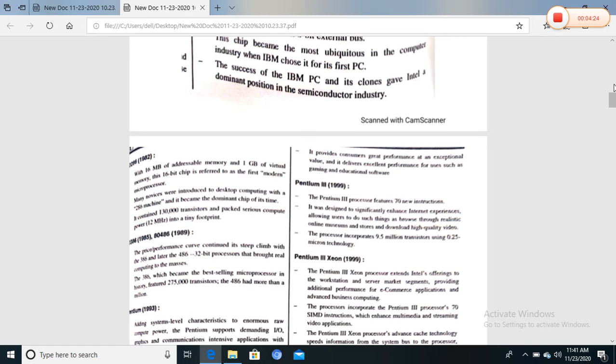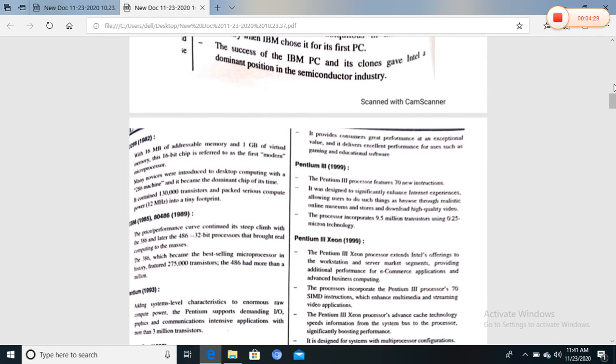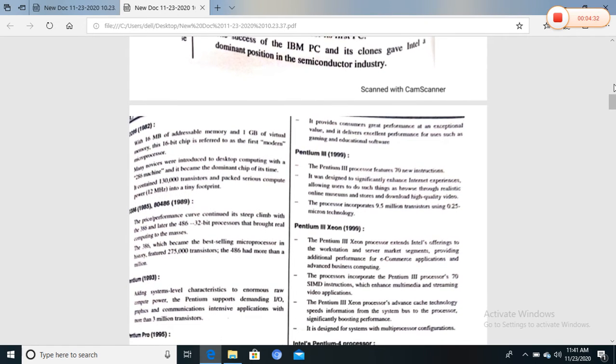The next processors are different versions: the 80386, developed in 1985, and the 80486, developed in 1989, which are 32-bit processors. They became much faster than the others; the 386 used 2,75,000 transistors, and the 486 has more than a million.